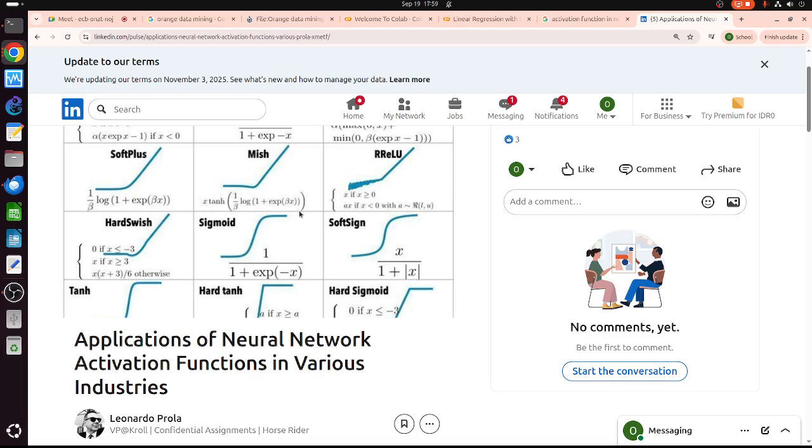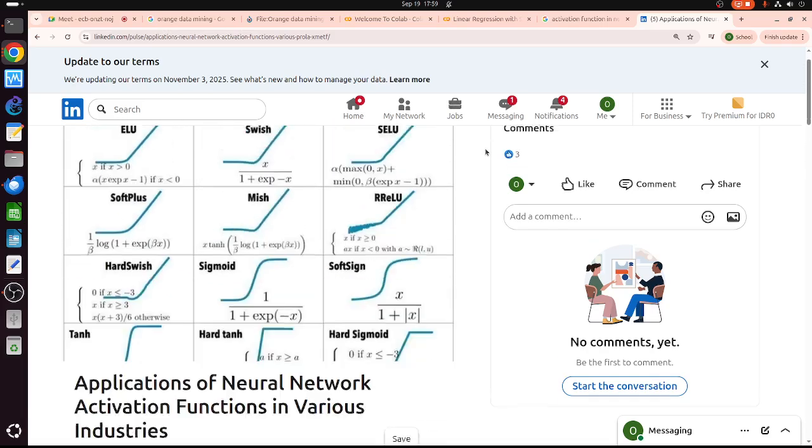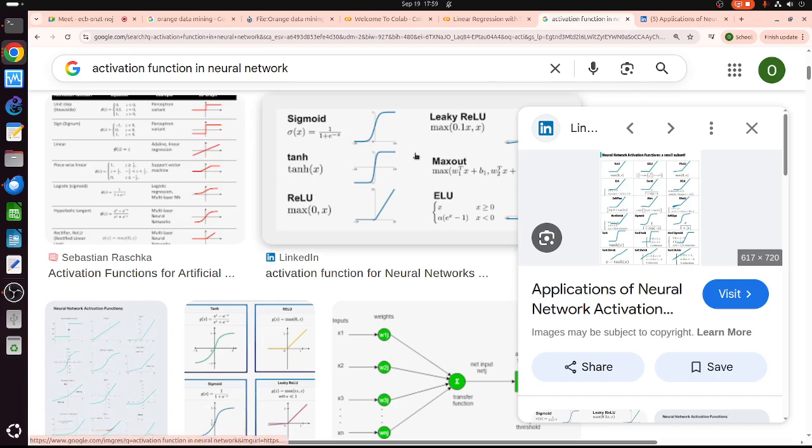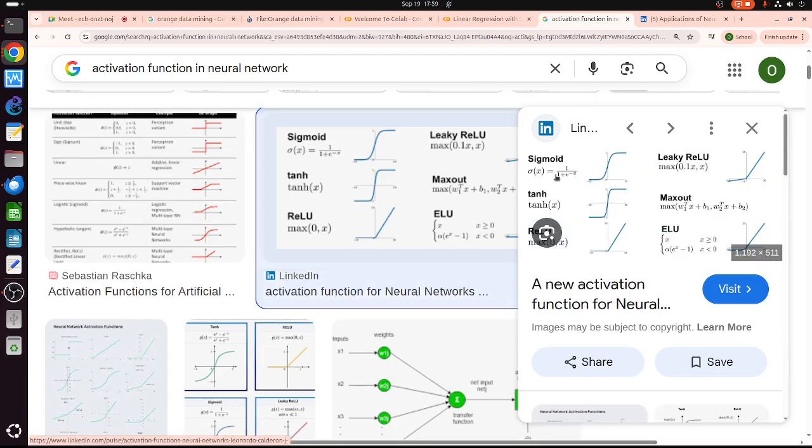Okay, most of the time we use ReLU. Many times we use ReLU, but for classification functions, we sometimes, let me see if I can find any. So this one, ReLU, is the favorite one.